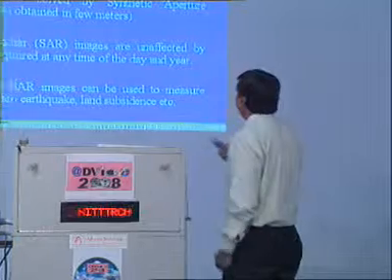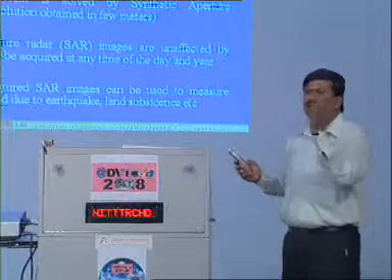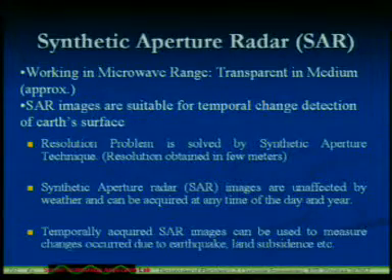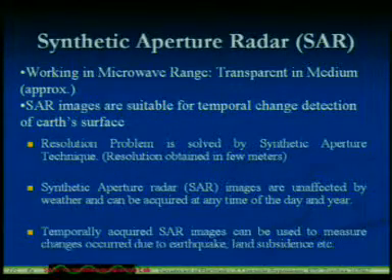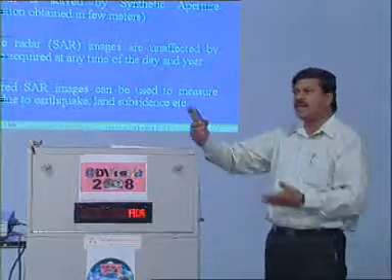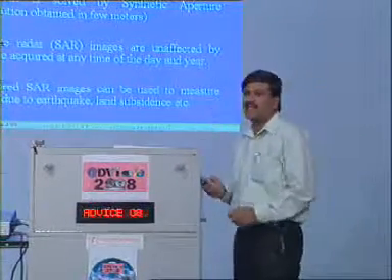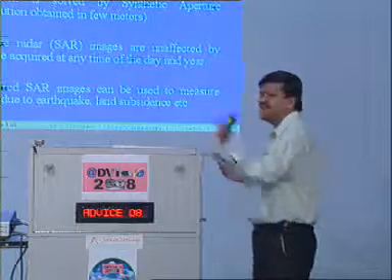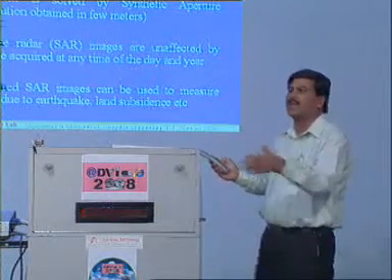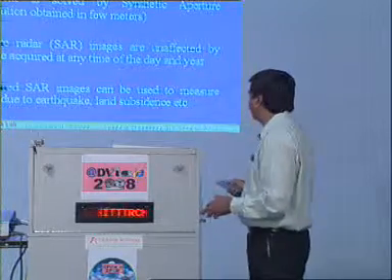And if anybody asks why we are using microwave, that is the most important thing. Except some windows, it is approximately totally transparent in the medium. We don't have to take care of weather, sun effect, this effect, that effect. Directly we can apply that. That is the most interesting and important thing for microwave. Some windows are there, for example 22 gigahertz, where water absorptions are there, so we are avoiding this one.